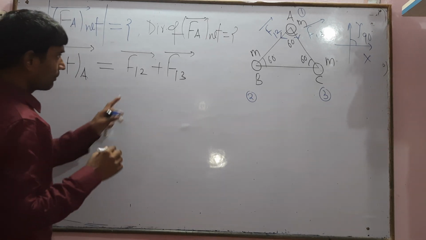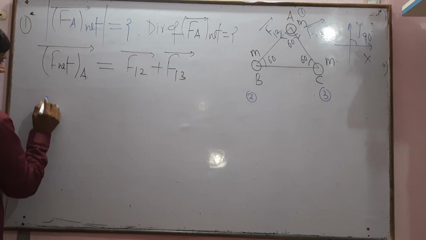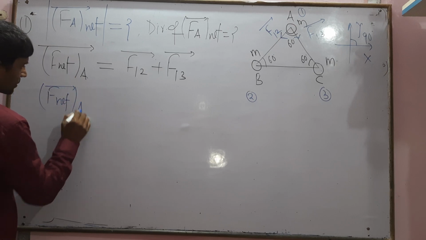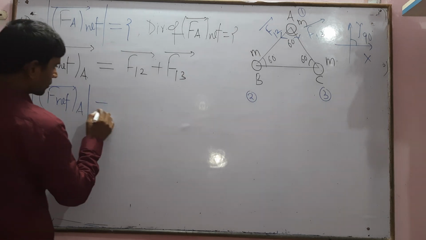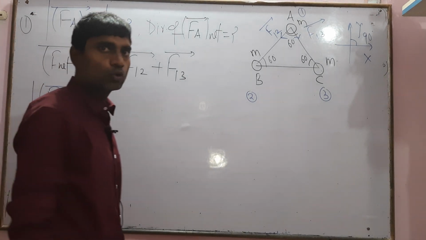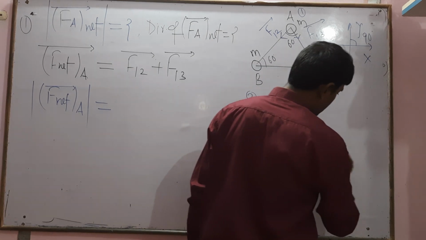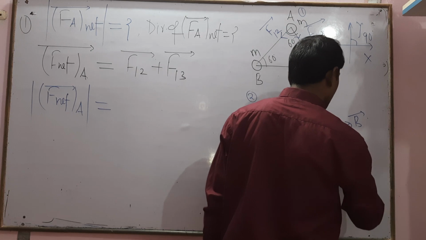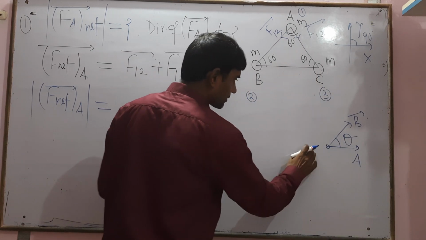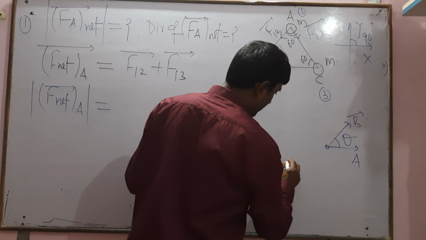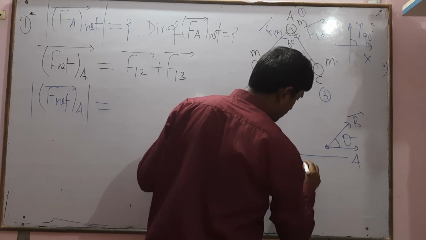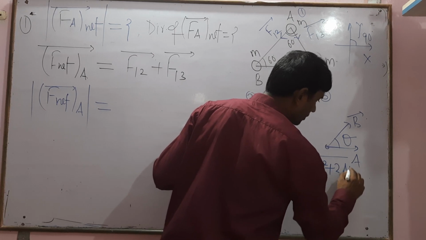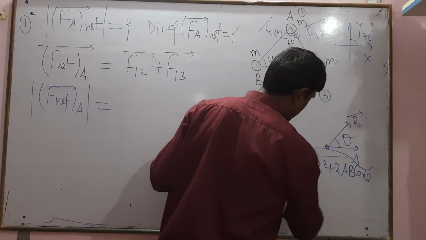If we want to find the magnitude of the net force vector, suppose two vectors are given, this is the A vector and this is the B vector, and the angle between the two vectors is theta. Then the resultant magnitude of these vectors equals A square plus B square plus twice AB cos theta.